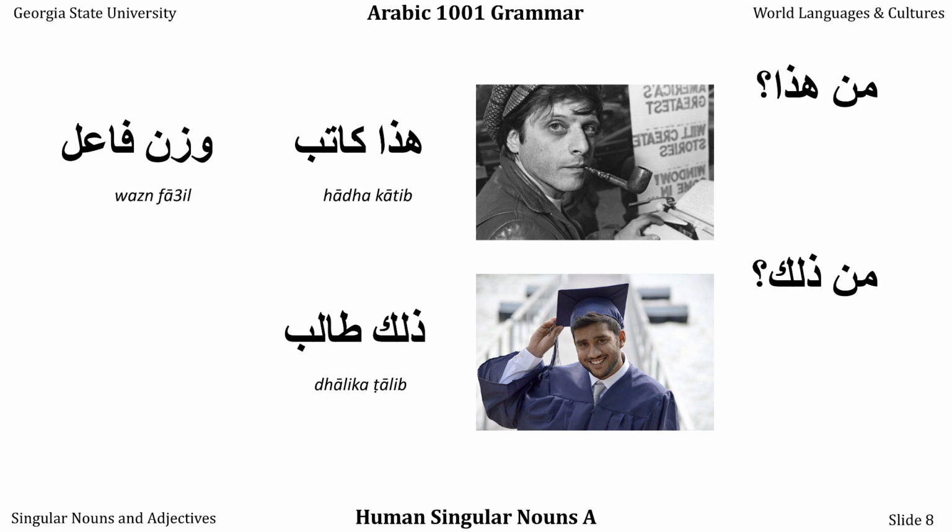Notice that fa'il has the pattern. Katib, talib, fa'il. So wazn fa'il is what comes out in English as the doer pattern, the person or object who performs the action of that root. Kaf, ta, ba is our root for to write, so a katib is a writer. Ta, lam, ba is our root for to request, so a student is a requester.